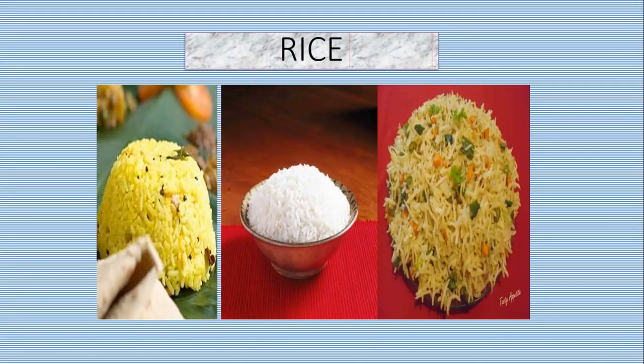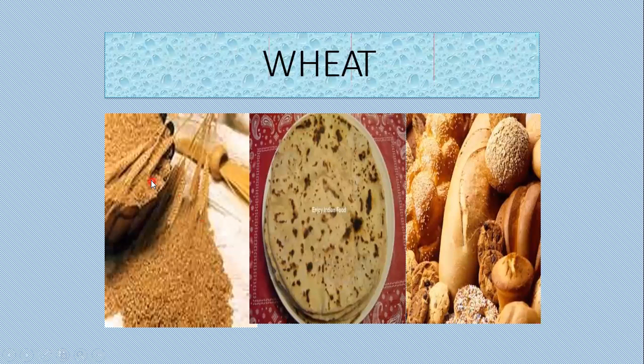The examples given here for the carbohydrates: rice. So we are going to prepare rice with different kinds of materials, right? You know already this kind of food materials. Wheat, how we are going to prepare different food materials with the help of wheat.